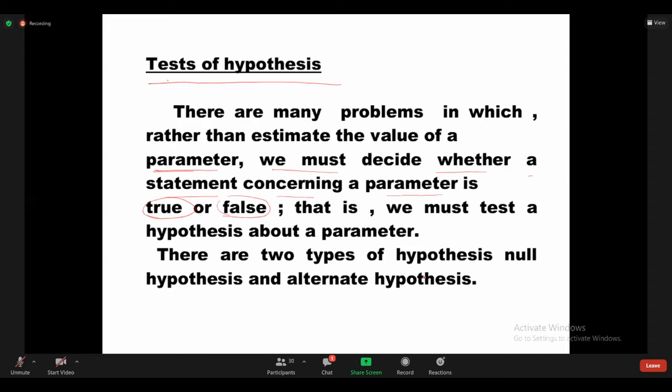Simply put, hypothesis means a definite statement about a population. We must test a hypothesis, a statement about a population parameter. Is that clear? That's why, if you want, note down the hypothesis definition. Better to note it down: hypothesis means a definite statement about a population.